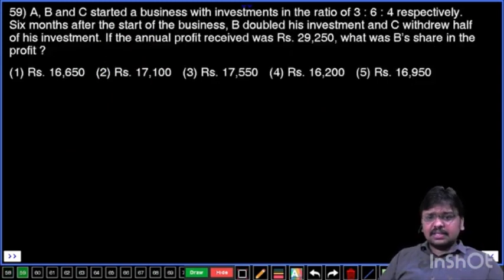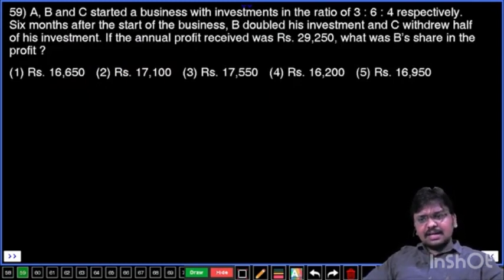ABC started a business with investments in the ratio of 3:6:4 respectively. 6 months after the start of the business, B doubled his investment and C withdrew half of his investment. If the annual profit received was 29,250, what was B's share in the profit?